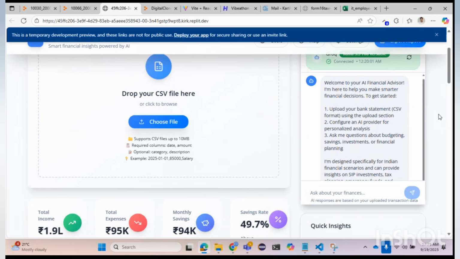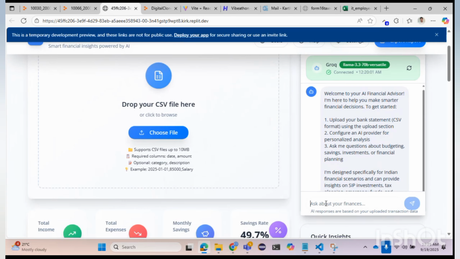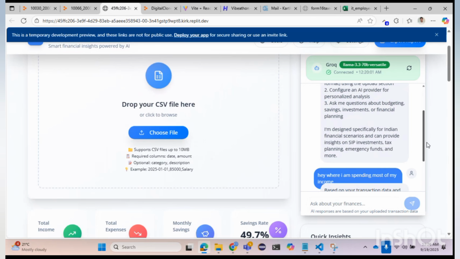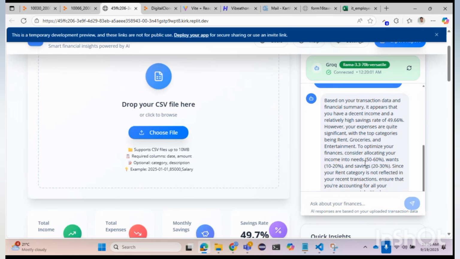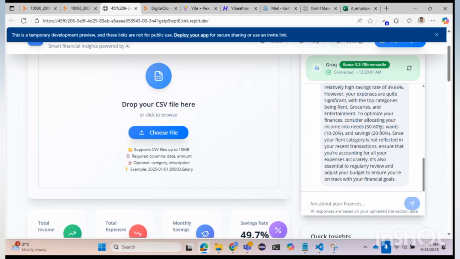This is the chat interface for the same. So I can ask, hey, where am I spending most of my income? Over here, it's going to have a look at our data, and then it's going to talk about it. See, it's also commenting that we have a very high savings percentage. We're not having much expenses, and it's giving a track of where we're spending, with generic data.